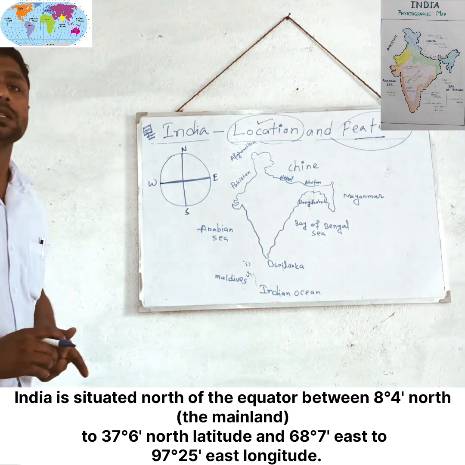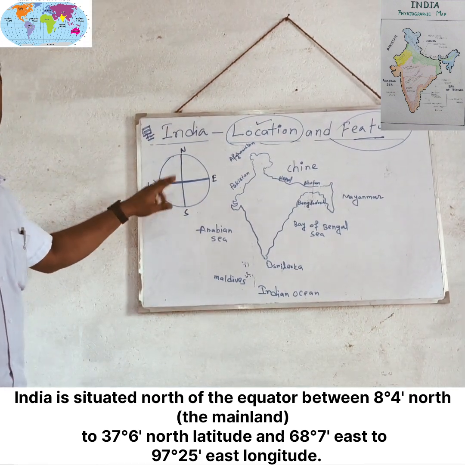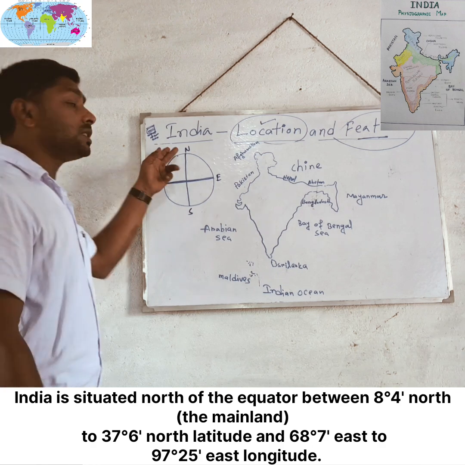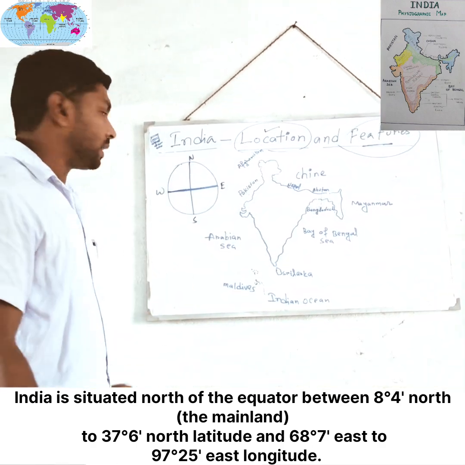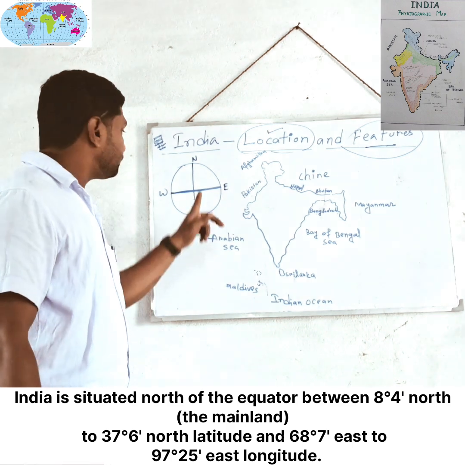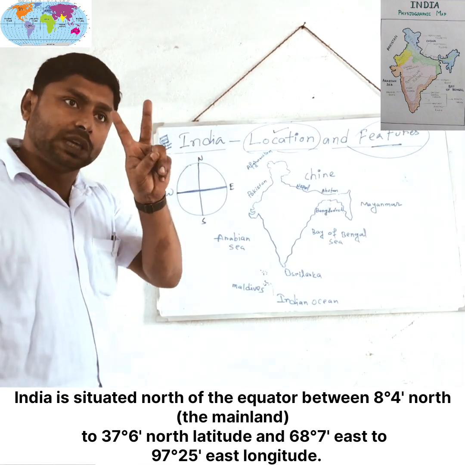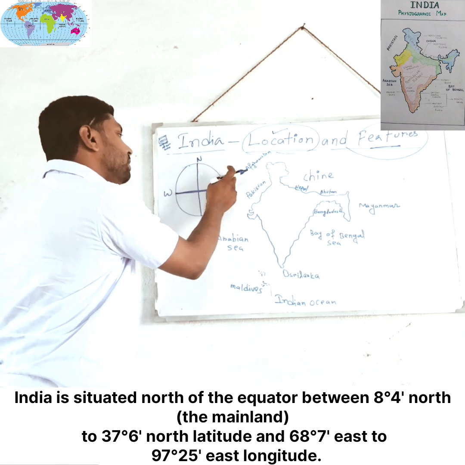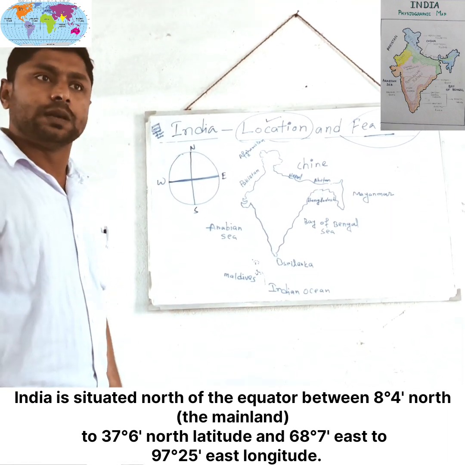This latitude is known as the equator. The equator divides the earth into two equal parts. The northern side is called the northern hemisphere and the southern part is called the southern hemisphere. And this prime meridian also divides the earth into two equal parts. The eastern part is called the eastern hemisphere and the western part is called the western hemisphere.